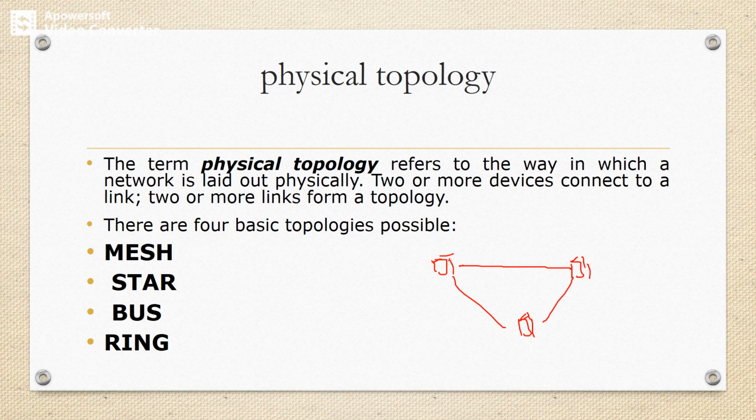The physical topology of a local area network should have some set of features. The topology should be flexible in order to accommodate the different types of changes which occur within the network.